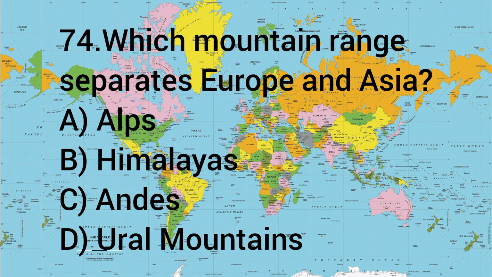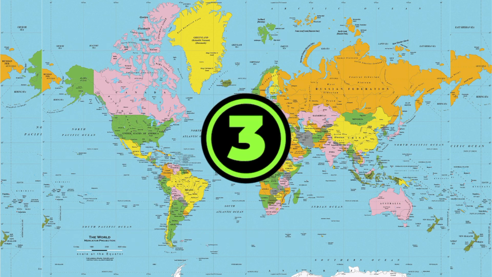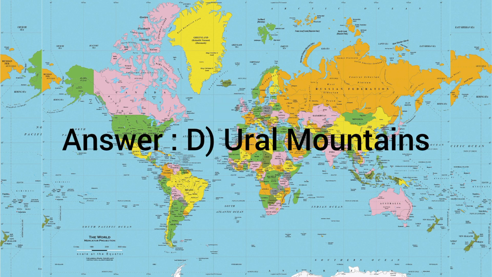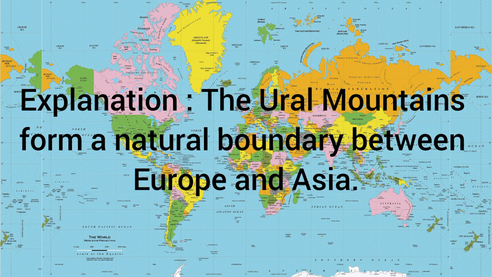Question number 74. Which mountain range separates Europe and Asia? A. Alps, B. Himalayas, C. Andes, D. Ural Mountains. The answer is D. Ural Mountains. Ural Mountains form a natural boundary between Europe and Asia.